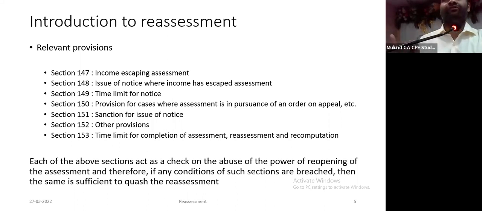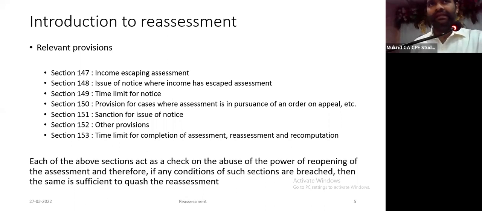For example, notice not issued properly, 148. There is no income escaping assessment. There is no reason to believe income has escaped assessment. Change of opinion. There is no failure to disclose. There is no proper approval in place. In all these cases, the courts have simply quashed it. There is no question of any set aside. If you have not complied with the jurisdictional requirements of section 147 to 151, your reassessment proceeding goes.